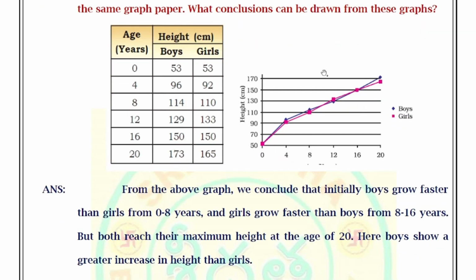From the above graph, we conclude that initially boys grow faster than girls from 0 to 8 years and girls grow faster than boys from 8 to 16 years, but both reach their maximum height at the age of 20. Here boys show a greater increase in height than girls. So this is the conclusion made from this graph and table.